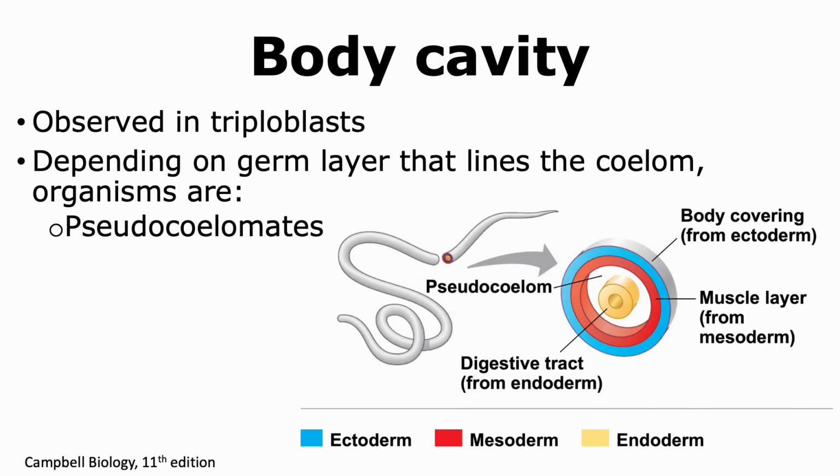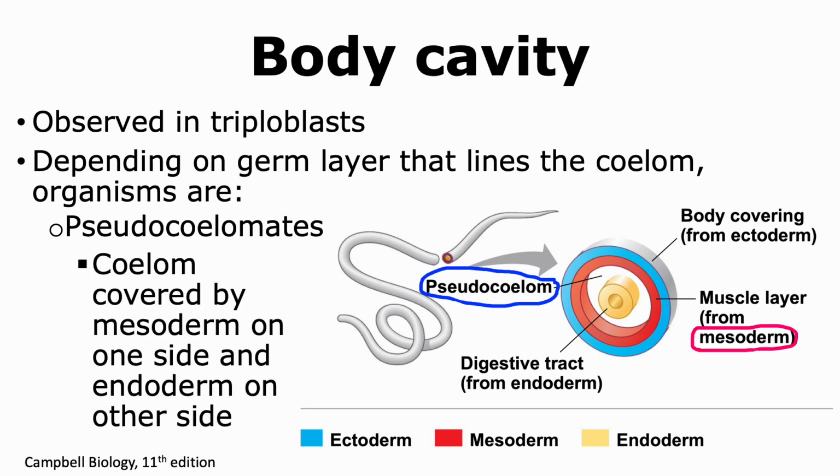The second type of organism we're going to look at are the pseudocoelomates. In this case, the organisms do have a body cavity, and this body cavity is called a pseudocoelom. The pseudocoelom has this name because the coelom is covered by the mesoderm on one side and the endoderm on the other side.